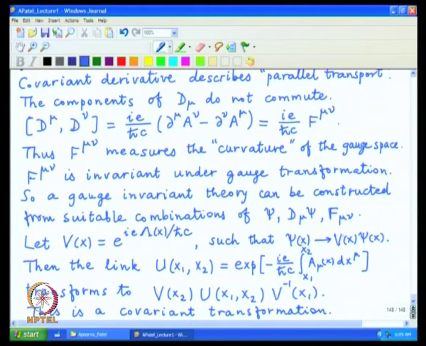So we have a specific object, single point object psi transforming as V times psi, and now we have a link connecting 2 points which transforms as u going to V times u times V inverse, and we can now multiply these objects of links together with psi and construct non-trivial products, so that the whole object can remain the same covariant transformation property, and which can ultimately be factored out to do various calculations and form equations.